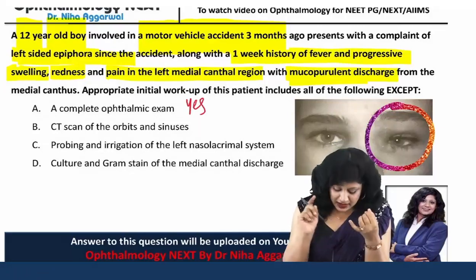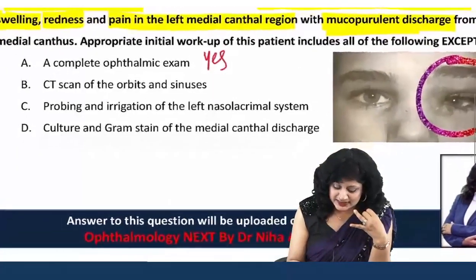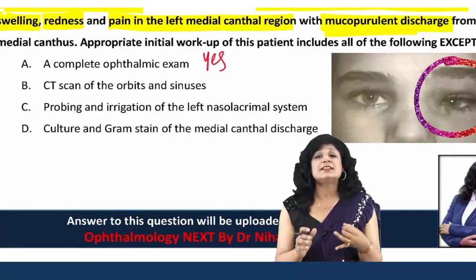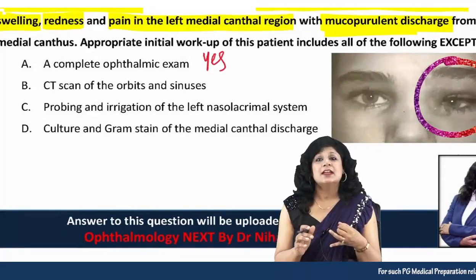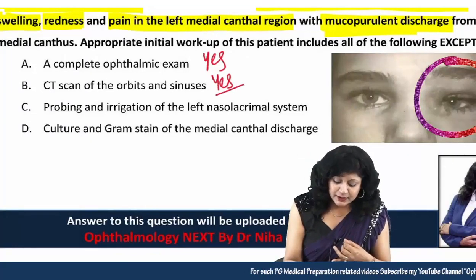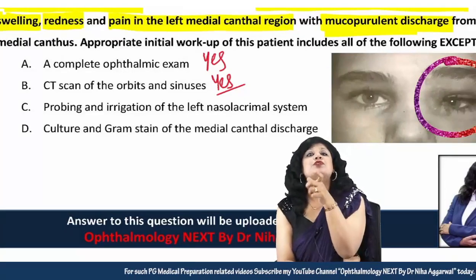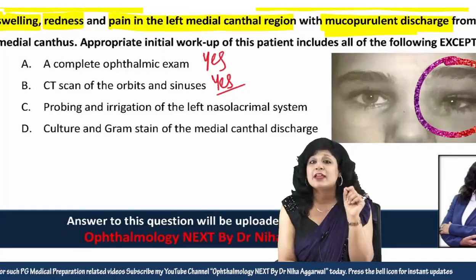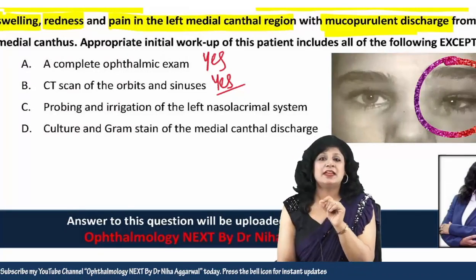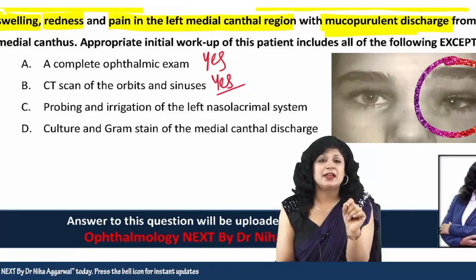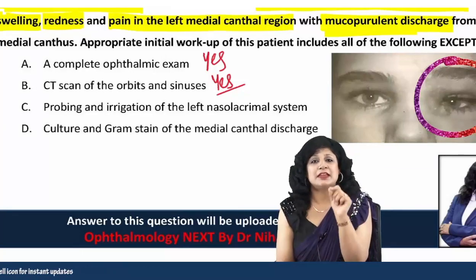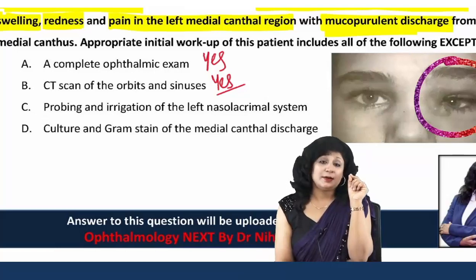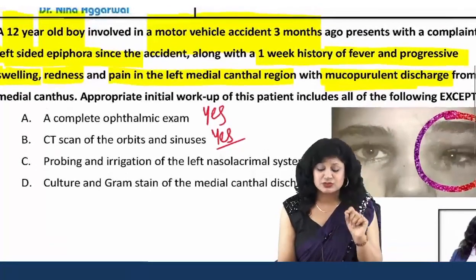Very correct. Option B, would you like to do the CT scan of the orbits and the sinuses? Definitely yes, because in cases of trauma we are always evaluating if there is any hemorrhage, collection of fluid, collection of blood, and we have a definite history of trauma.